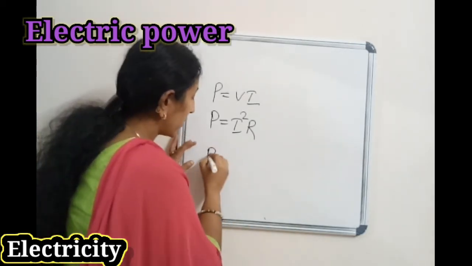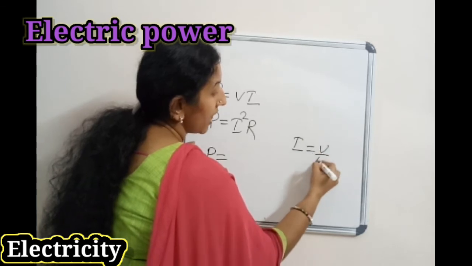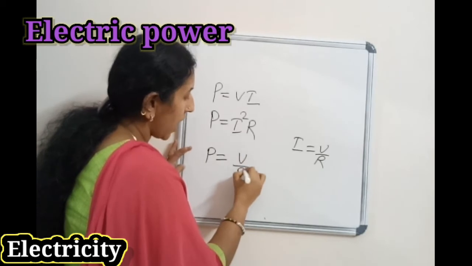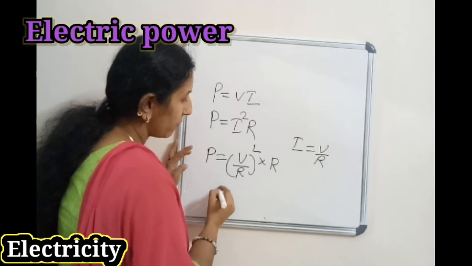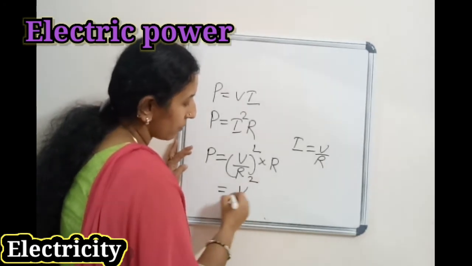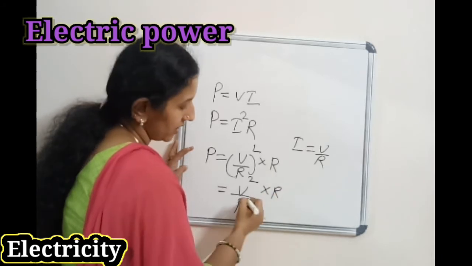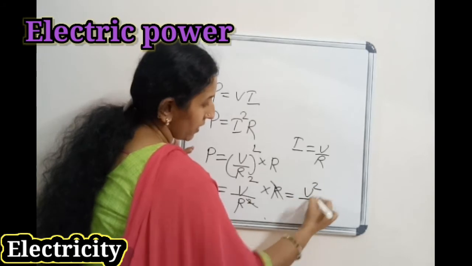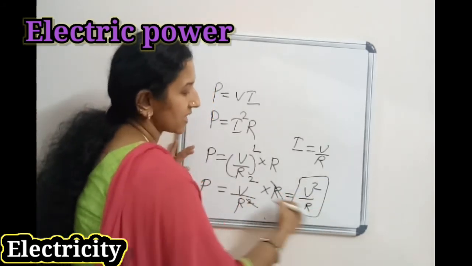I equal to V by R. Substituting I, P equal to V by R all squared into R, which is V square by R square into R. Cancelling, we get P equal to V square by R, another equation.